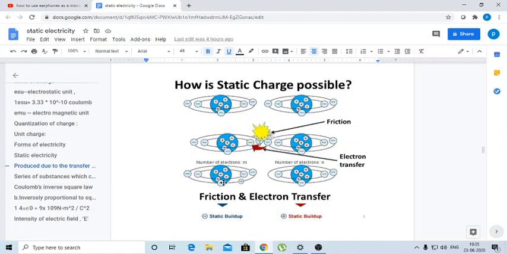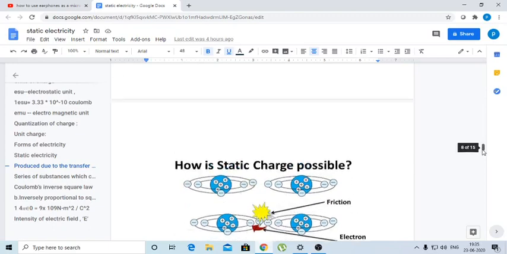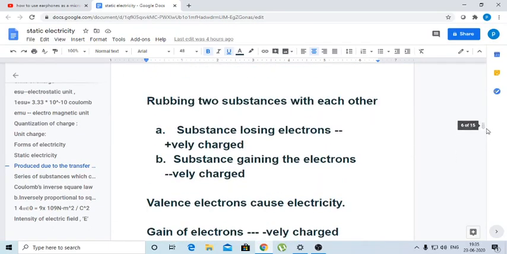And after rubbing the two substances by friction, we have 1, 2, 3, 4, 5, 6 electrons and 5 protons in the nucleus. So the number of electrons is greater than the number of protons. It means negative charge is increased. So by rubbing two substances, one substance loses electrons and the second substance gains electrons.